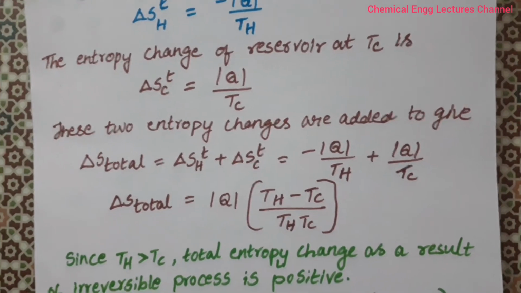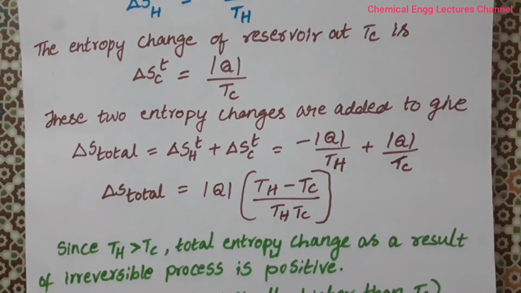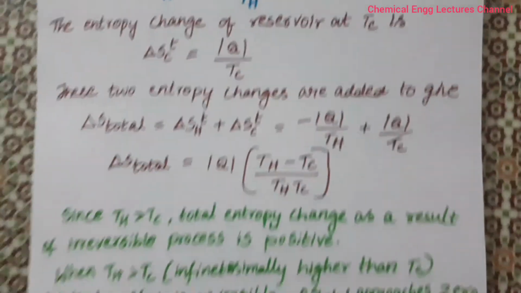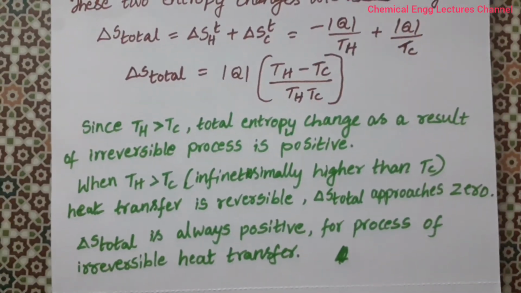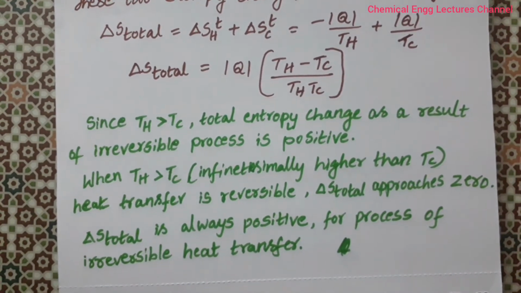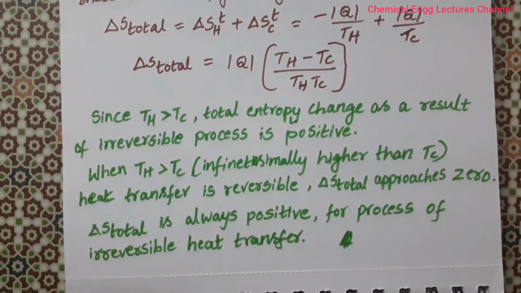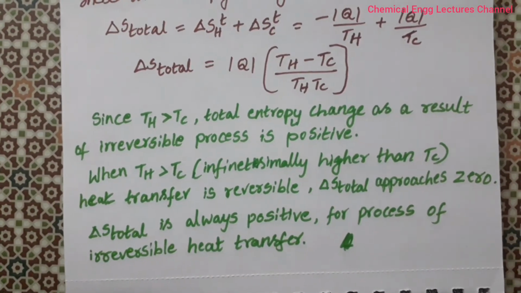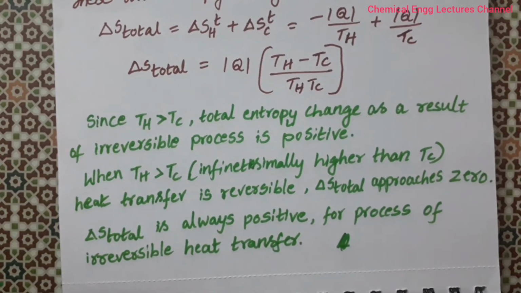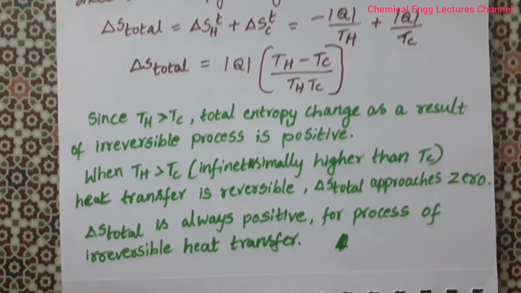So these two entropy changes are added to give delta S total, which is equal to delta S h plus delta S c, which is equal to minus Q by Th plus Q by Tc. So delta S total is equal to Q into Th minus Tc by Th Tc. Since Th is greater than Tc, the total entropy change as a result of the irreversible process is positive. Similarly, when Th is infinitesimally higher than Tc, then the heat transfer is reversible and delta S total will approach 0. So delta S total is always positive for the process of irreversible heat transfer.